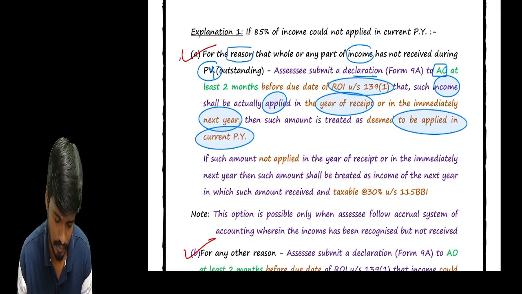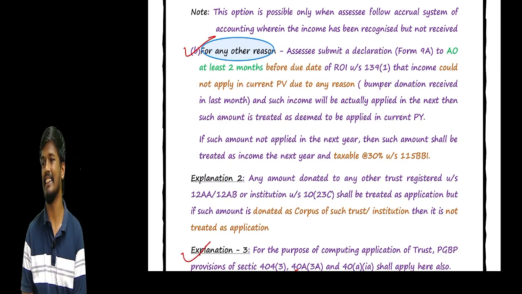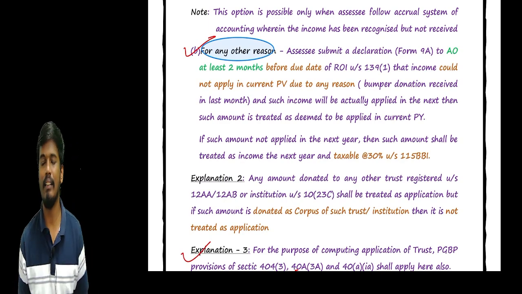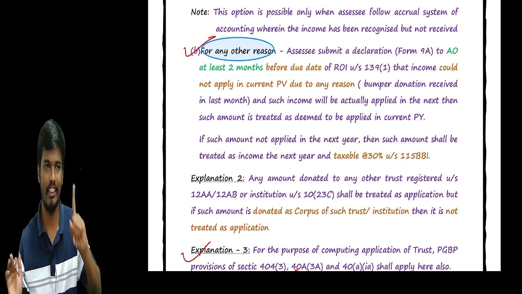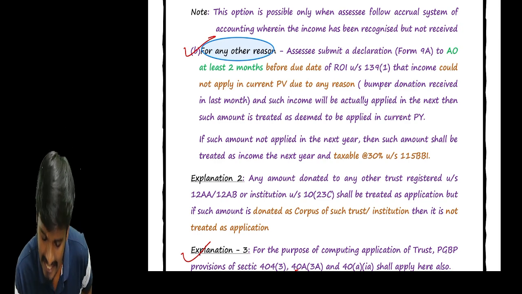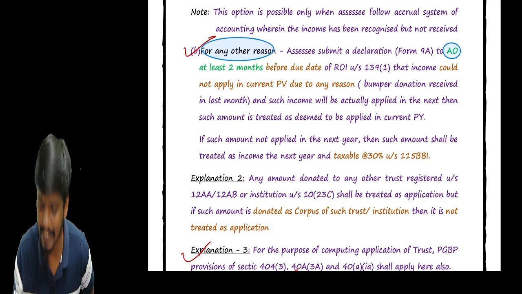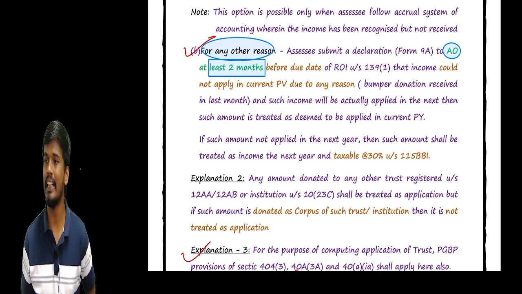The second one is for any other reason, sir, not an outstanding reason. For example, a bumper donation: on 31st March we receive a lump sum amount. We are not able to apply that amount in one day, on 1st April or 2nd April. So in that situation, the trust must submit the declaration to the AO at least 2 months before. What is the due date to submit? At least 2 months before.